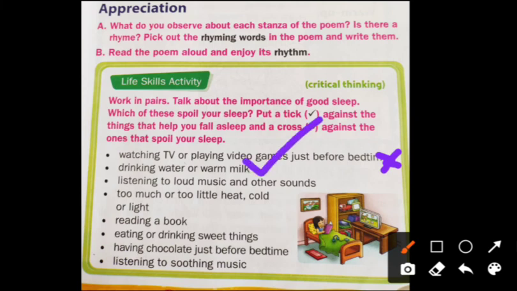Okay, listening to loud music and other sounds. No, it spoils our sleep. Like that you have to do. So there are 1, 2, 3, 4, 5 sentences left. You have to put the right marks against the things that help you fall asleep and a cross against the ones that spoil your sleep.